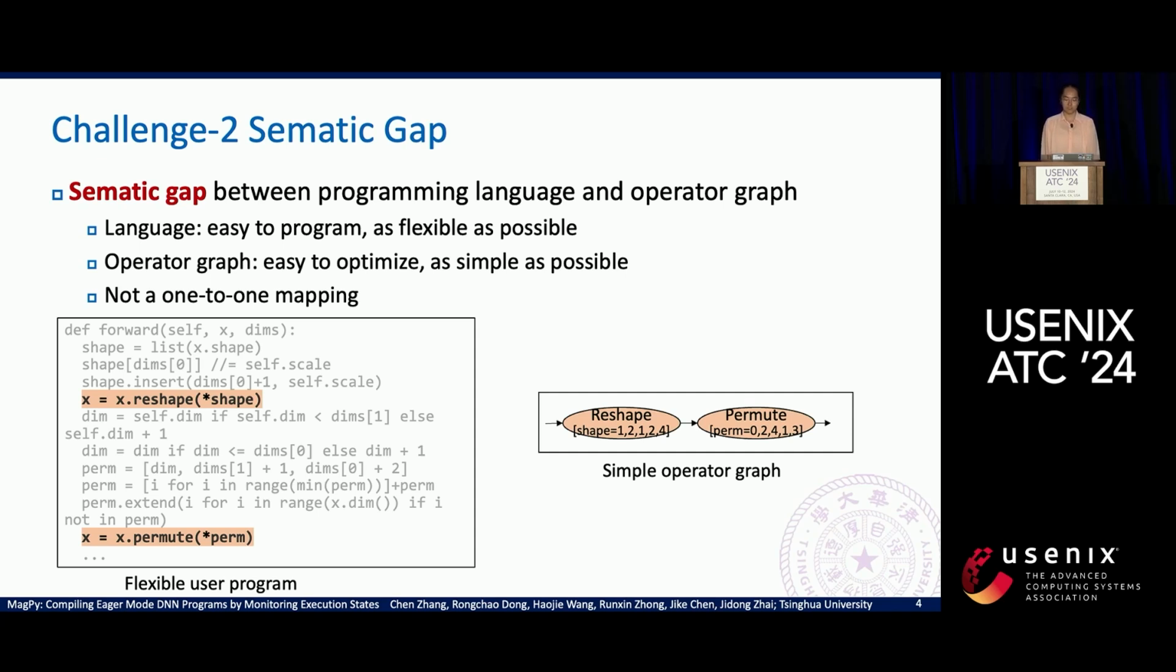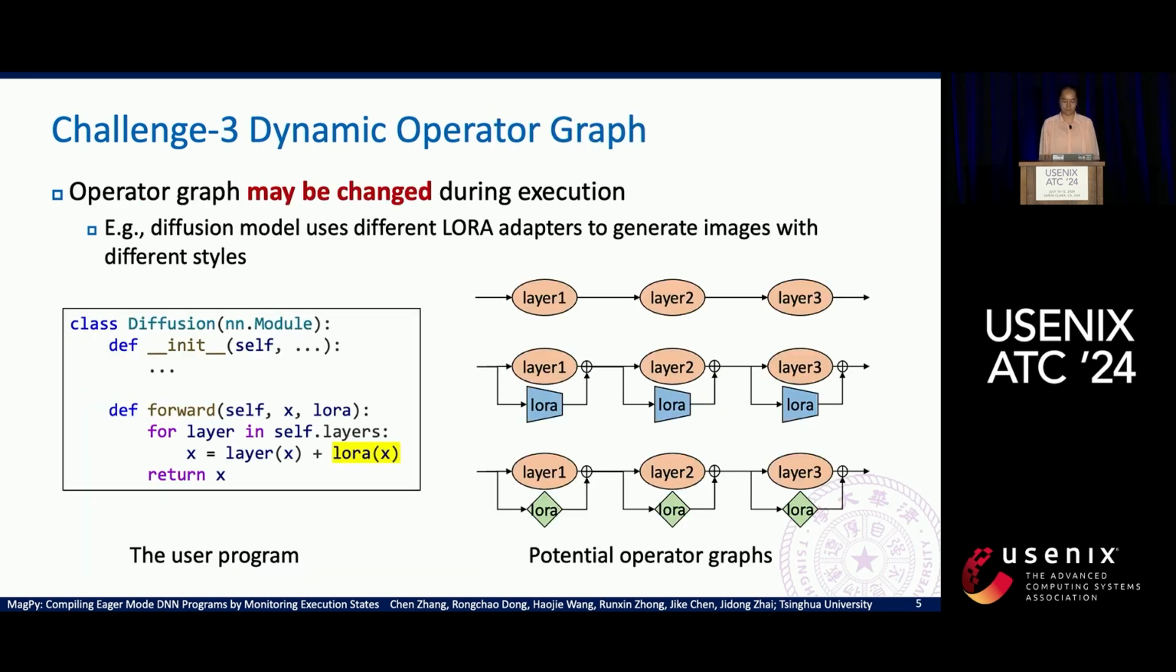For example, the users may write a deep learning model like the code on the left side. It will contain many lines of flexible Python code. But the compiler only wants the two operators in the program, I mean the reshape and the permute. It does not want to compile the Python logic. So the mapping between the user code and the operator graph is not a one-to-one mapping.